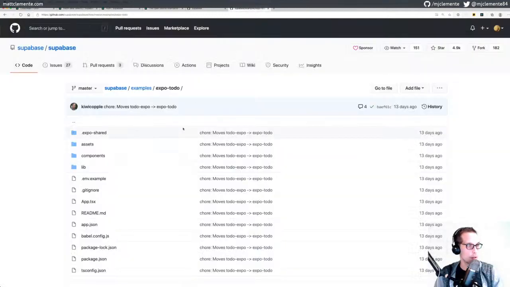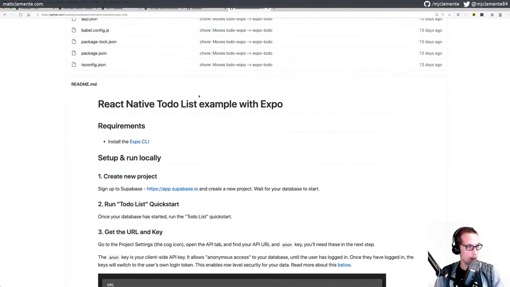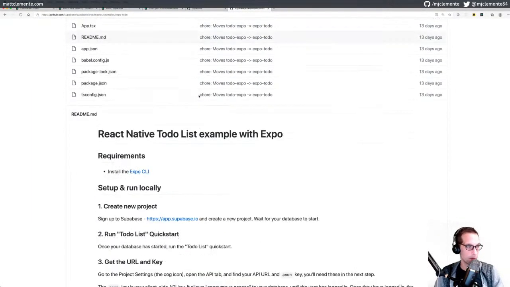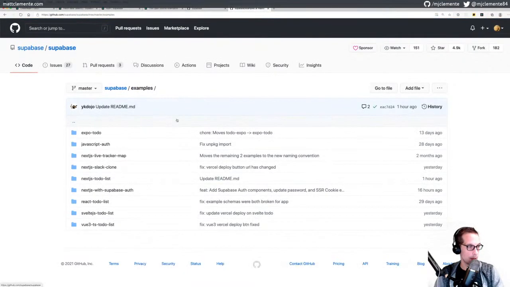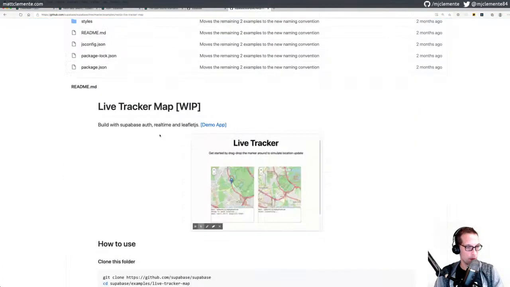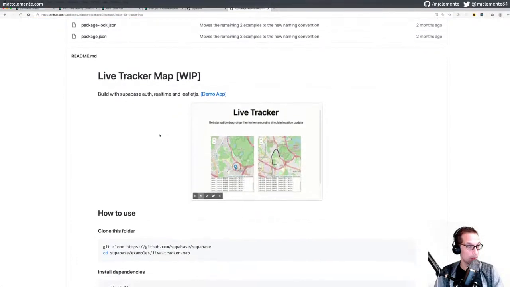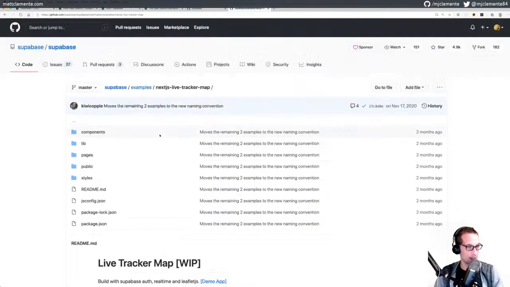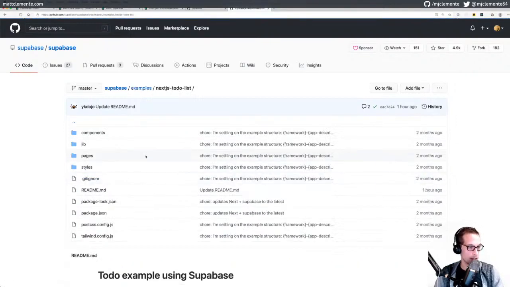All right, so we're gonna do the expo to do here. Oh, no, we're not. I don't want to install the expo CLI. All right, let's do a different example. JavaScript auth, Next.js live tracker map. Super cool. All right, that's really neat. I don't know if that's what I'm gonna do, but I'll come back and maybe I will. Slack clone. I don't feel okay. So just a Next.js to-do list.